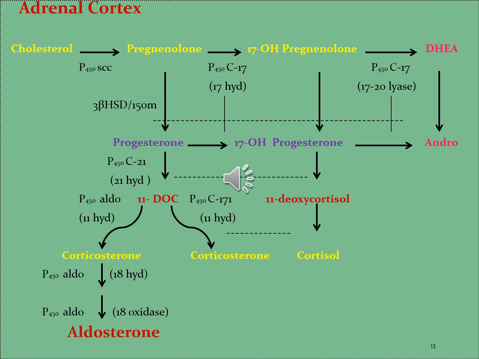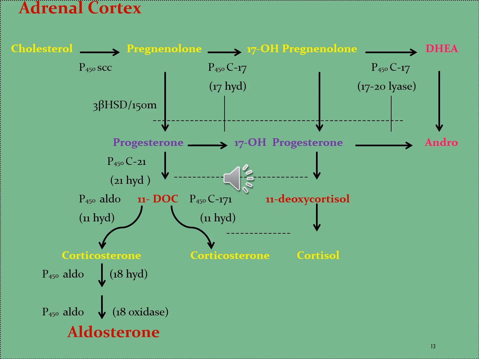At this stage, the progesterone and 17-hydroxyprogesterone are changed into 11-DOC and 11-deoxycortisol by the effect of enzyme 21-hydroxylase. The enzyme 21-hydroxylase is a cytochrome P450 enzyme that is involved in the biosynthesis of the steroid hormones aldosterone and cortisol.